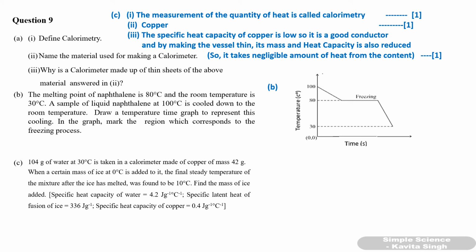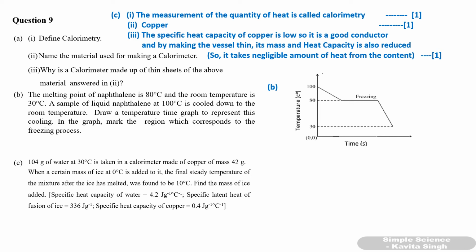Okay. Then a certain mass of ice, which is not given, is at 0 degrees Celsius. So first the ice will melt and become water at 0 degrees Celsius, and then its temperature will rise to 10 degrees Celsius. So heat lost by water is equal to heat gained by ice for melting as well as for rise in temperature.